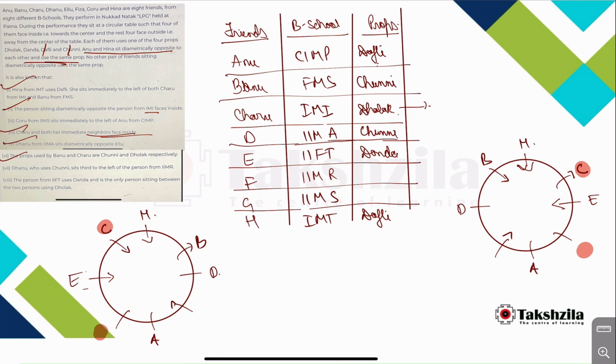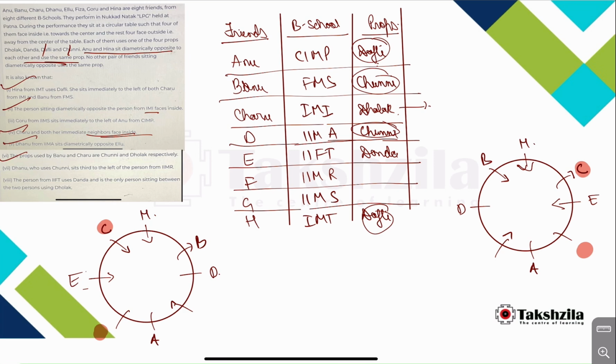What can be done now? F and G. What are the props left? Daffli is done. Dholak is still left. Chunni is done, and dholak and danda are left. Okay, one dholak and one danda is left. Now Dhanu, who uses chunni, sits third to the left of the person from IMR. Okay, so yes, this point.